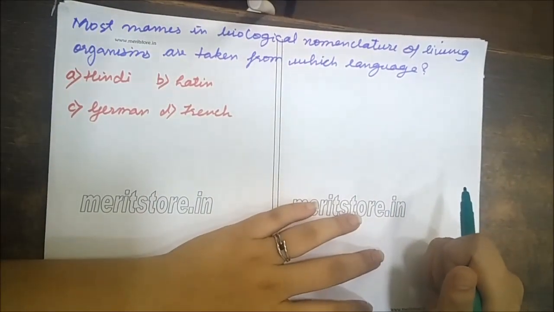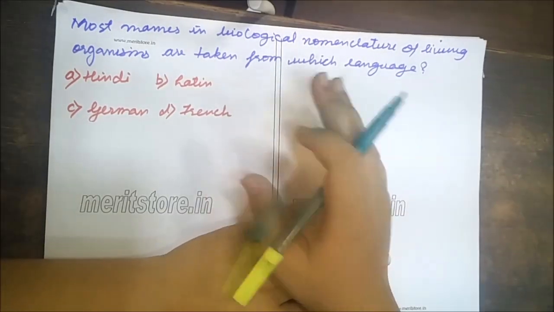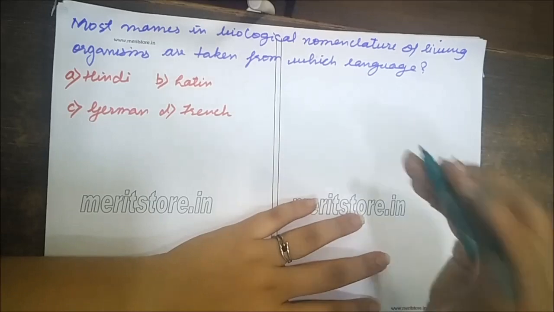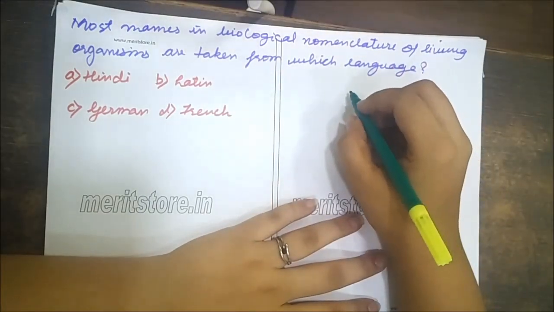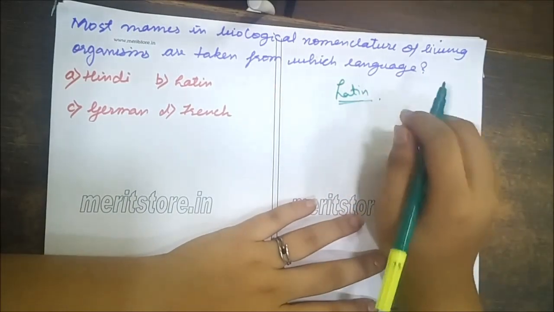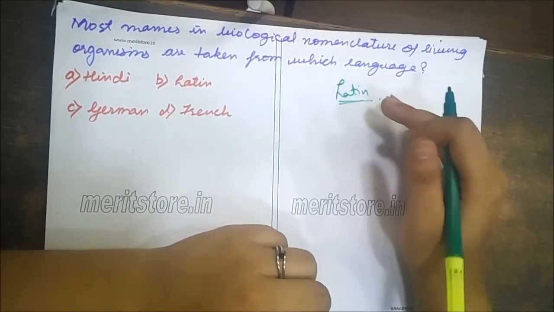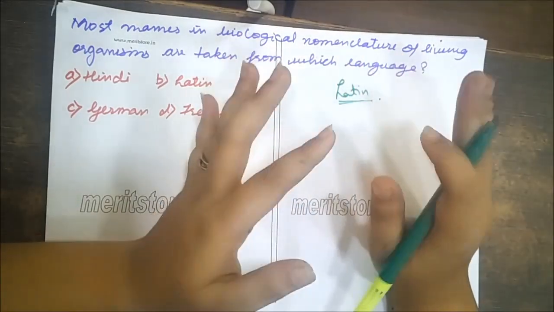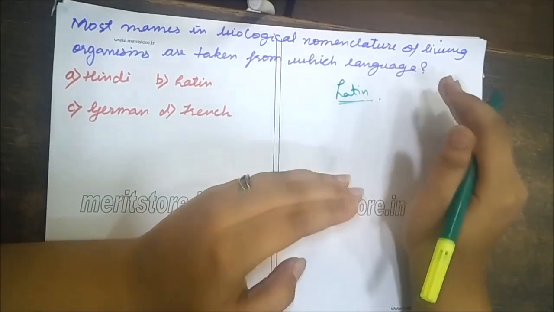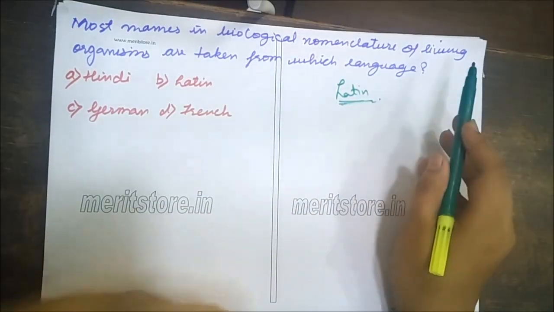Most names in biological nomenclature of living organisms are taken from which language? Hindi, Latin, German, or French? What do you think, guys? What will be the answer? Yes, you're right. It's Latin. The original scientific names were taken from Latin and Greek languages. New names are now derived either from Latin language or are Latinized. This is because Latin language is dead and therefore it will not change in form of spellings with the passage of time. So the answer is Latin.